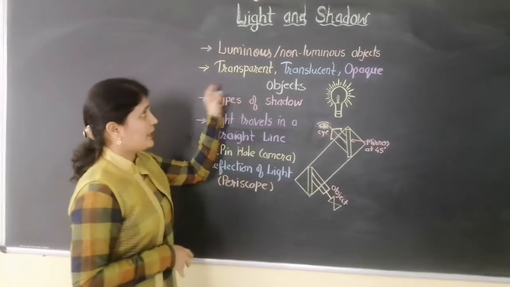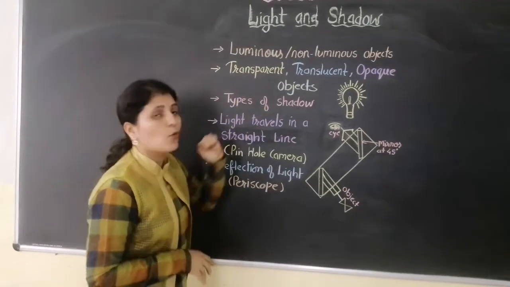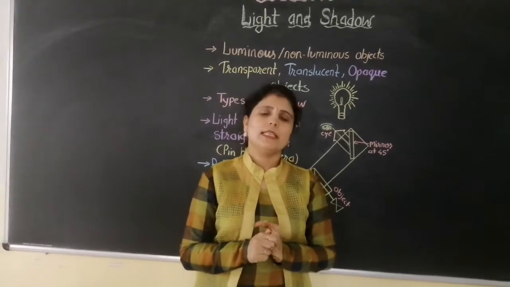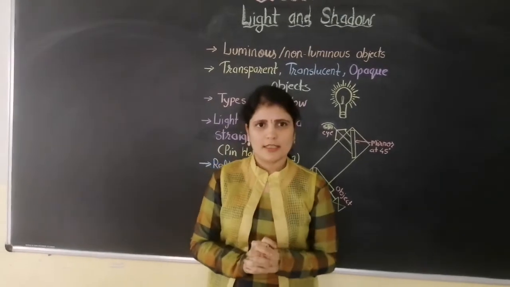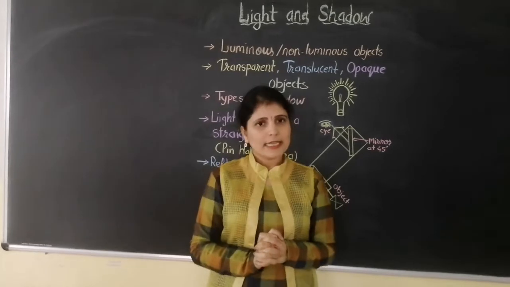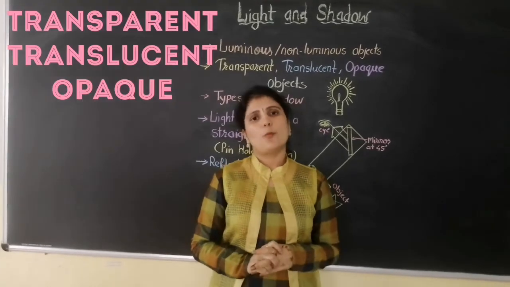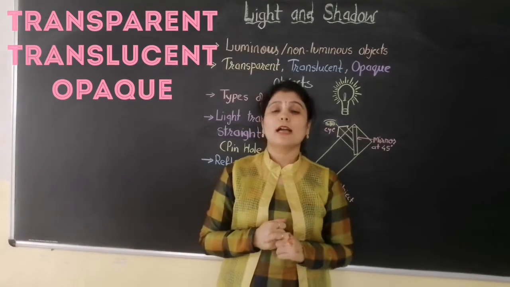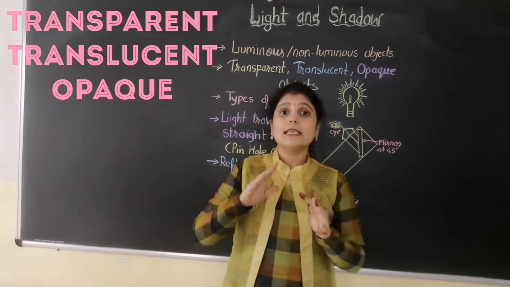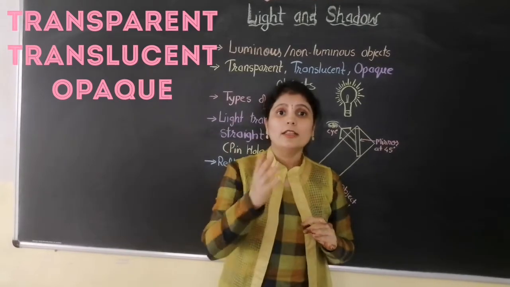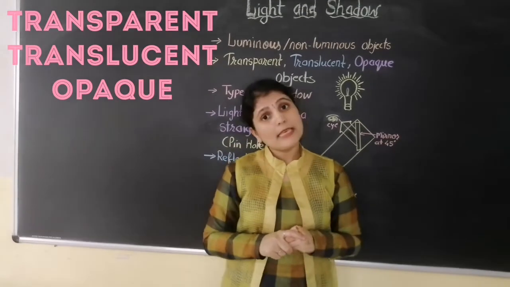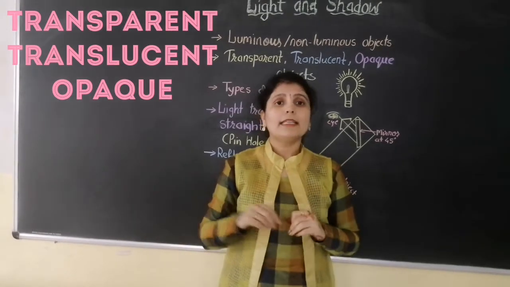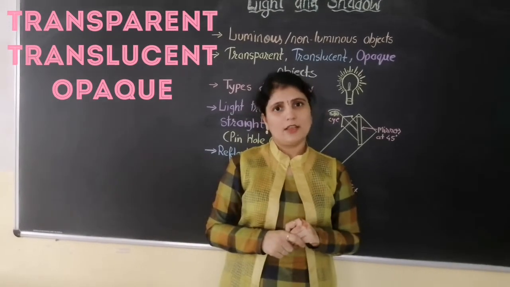Now, the next point is transparent, translucent and opaque objects. There are a number of objects around us and they can be easily divided into three categories. First is transparent, second is translucent and third is opaque. The word transparent tells us that we can see what is kept on the other side. The other side of the object can be easily seen. Why? Because the light can pass through it. That is the reason.